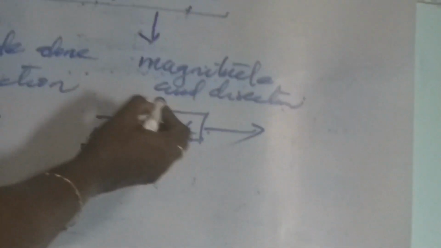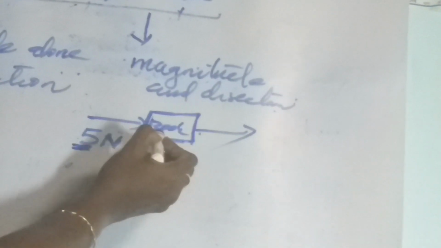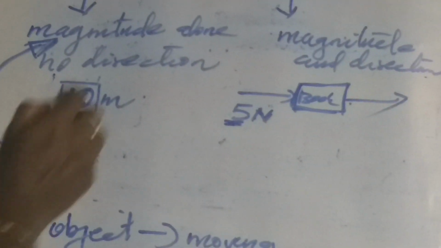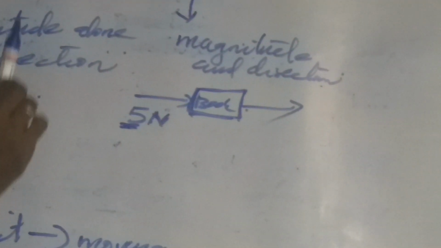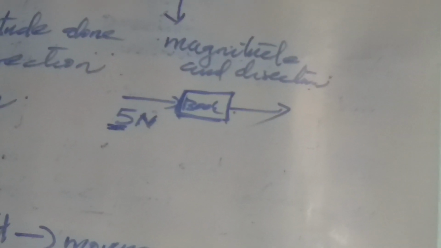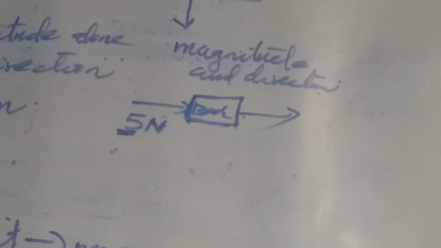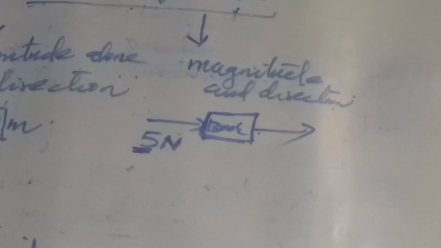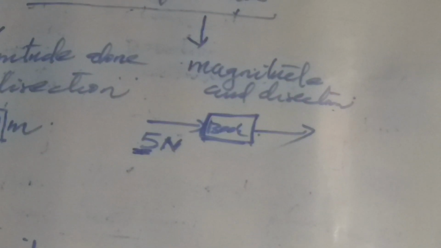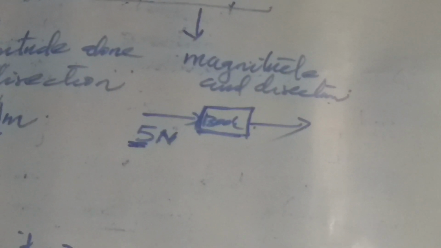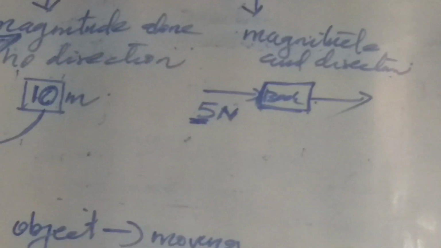That is about scalar and vector quantities. Physical quantities that have both magnitude and direction are called vector quantities, and physical quantities with magnitude alone are called scalar quantities.